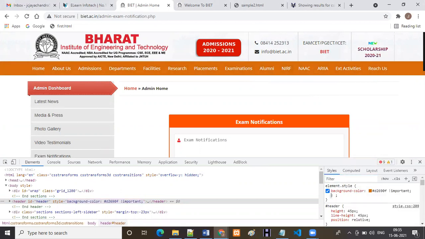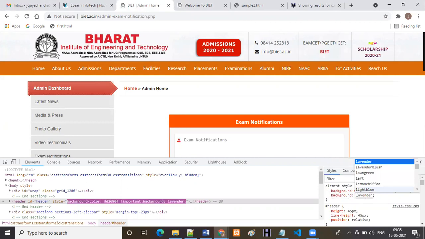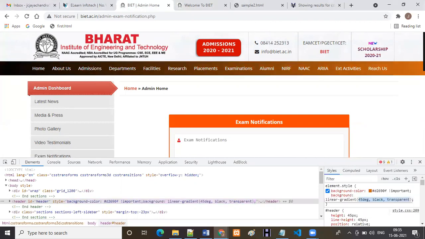Now I don't want a single background color. I want mixed colors, so we can call it a gradient. Here I'm going to apply the gradient feature. Now see, we have black on the left side, and as we move to the right side, we have another color. I don't want left to right. I want top to bottom. We can simply apply top here.